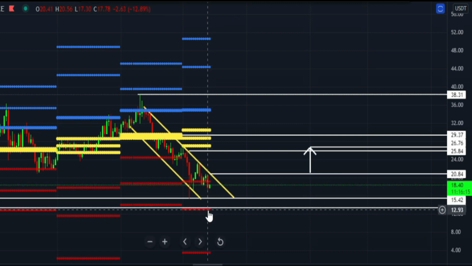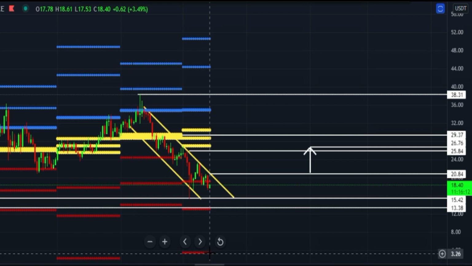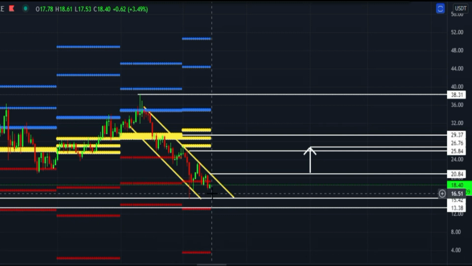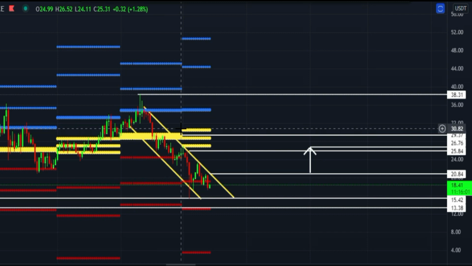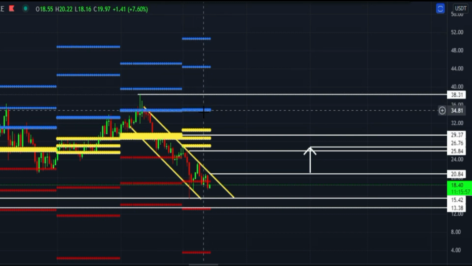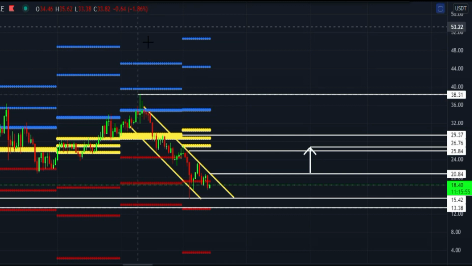After that, second target is $13 price area, and third target is very low, but I don't think price can go down to retest this zone. I think price has to move towards the upside, and after that, once candle closes above this $30 price zone, these blue lines are our bullish targets, monthly bullish targets.